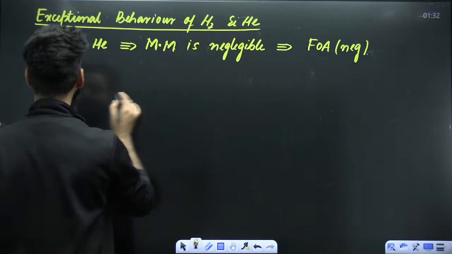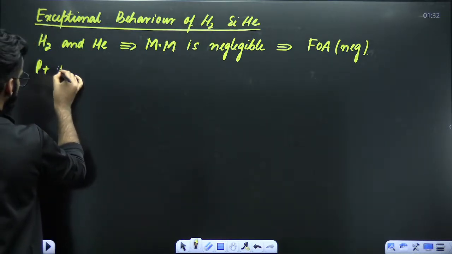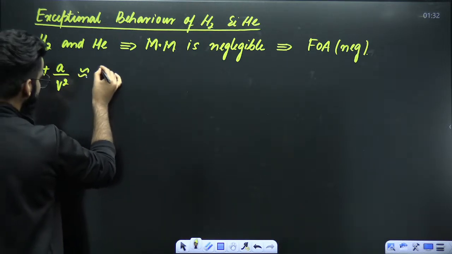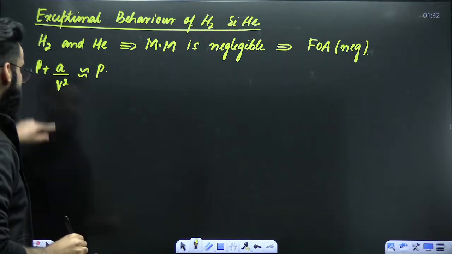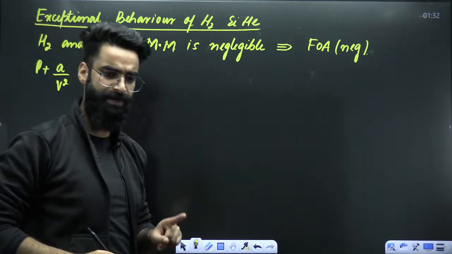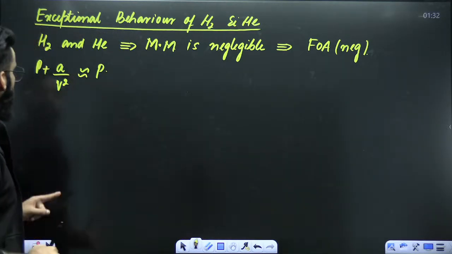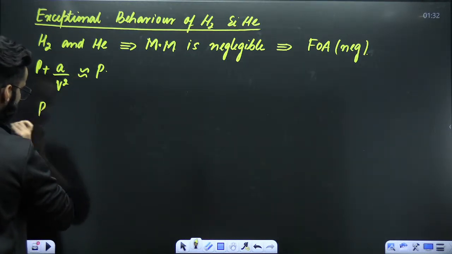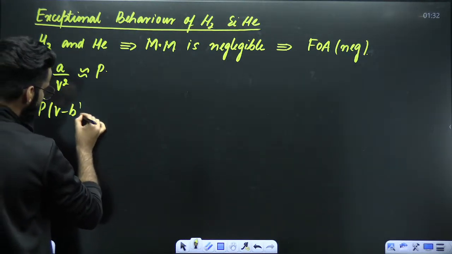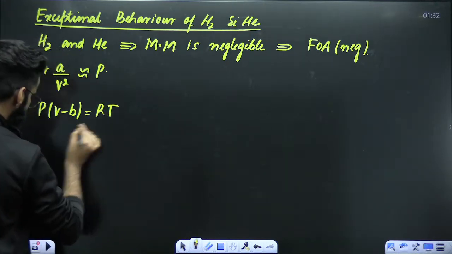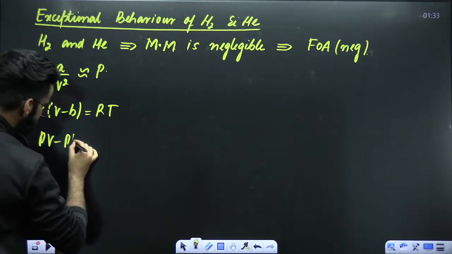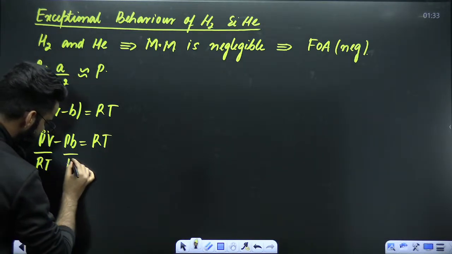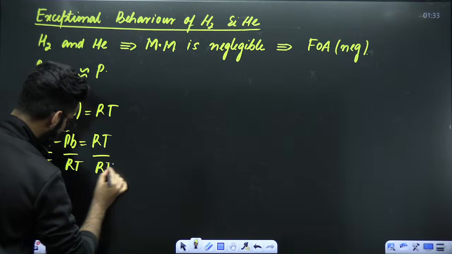Force of attraction negligible means, instead of P plus A by V square, what can I write? I only have to write P, because A by V square is the term which gives me the idea about attractions, so you have to neglect it. If P plus A by V square is P, then write the equation. P multiplied by V minus B is equal to RT. So just modify it a bit. PV minus PB is equal to RT, divided by RT.